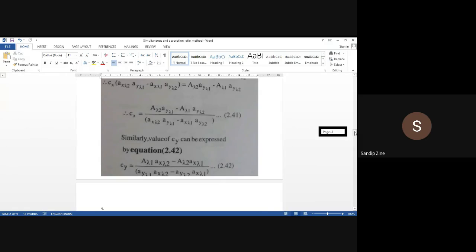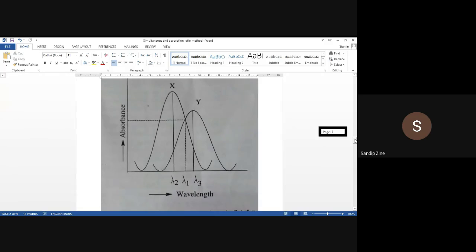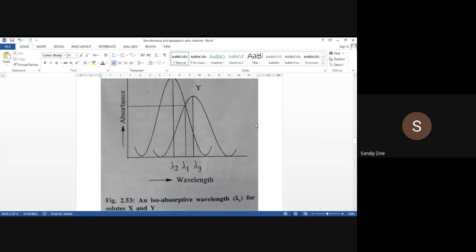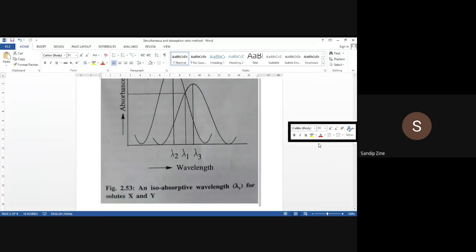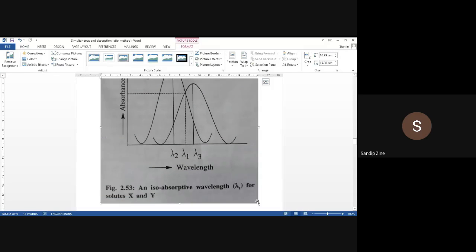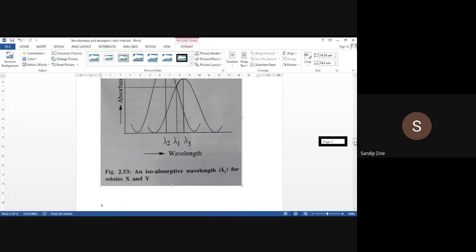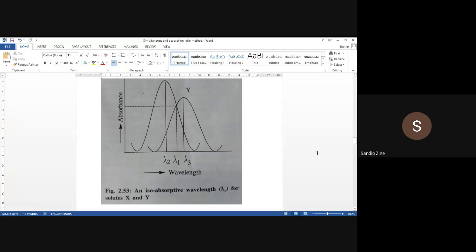Now moving further, let us have a look at this diagram. That is the same diagram, isoabsorptive wavelength. I reduced the size of this diagram a bit. Now in this diagram, isoabsorptive wavelength 1 for solutes X and Y.